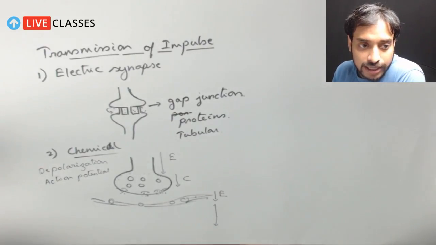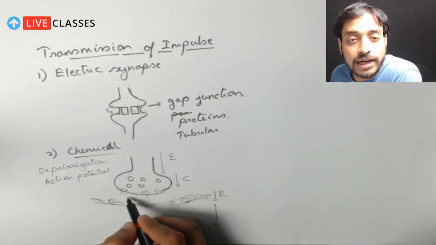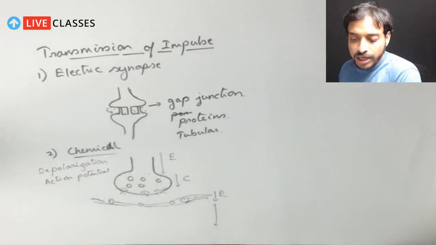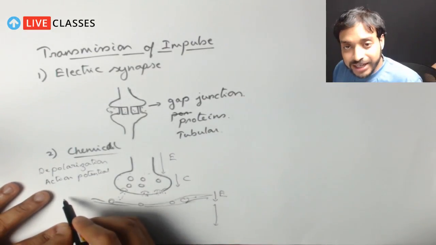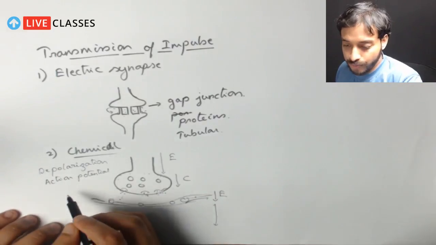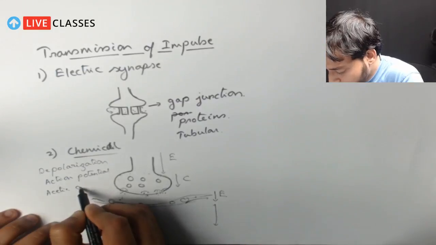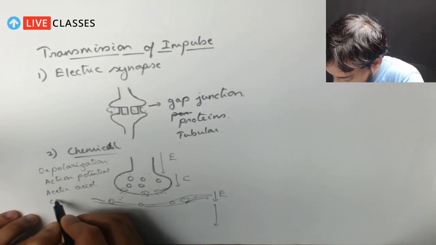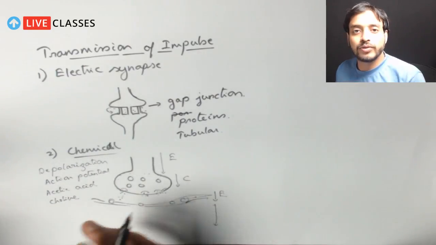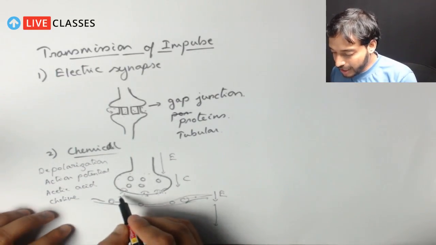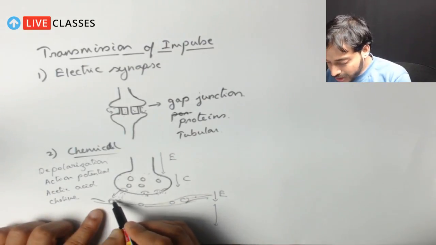Now, I think we got a question from Anupam, asking how the acetylcholine is regained. When acetylcholine is released, there is hydrolysis of this acetylcholine, which results in the formation of acetic acid and choline. These are the particles which can be reabsorbed again. The neurotransmitters are released, it causes a signal over here.